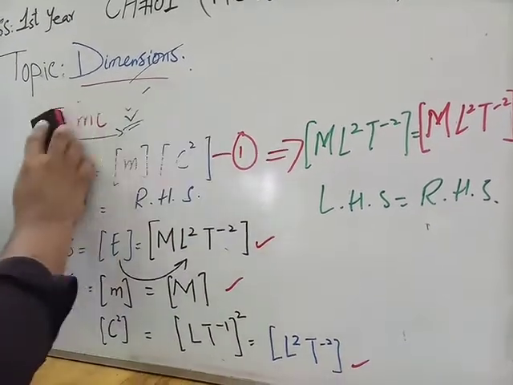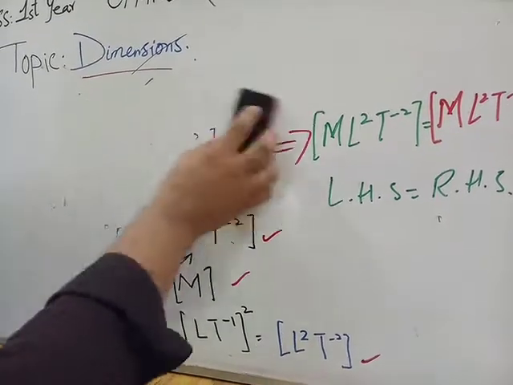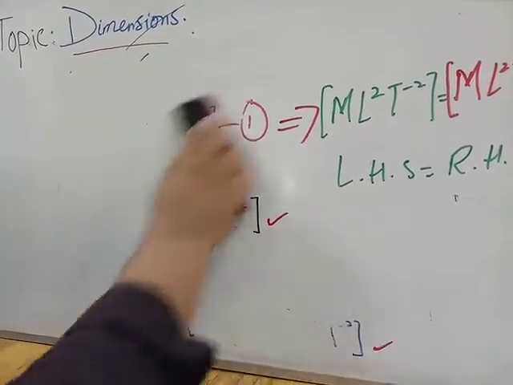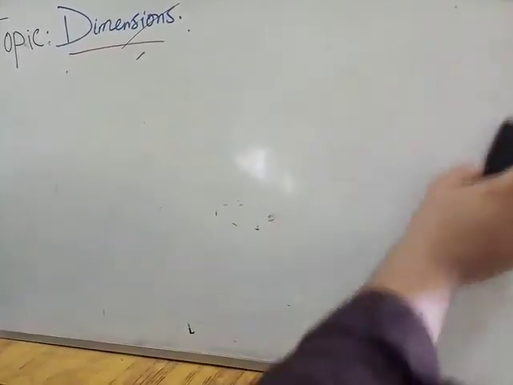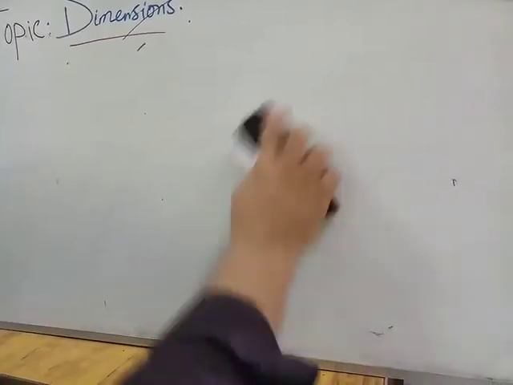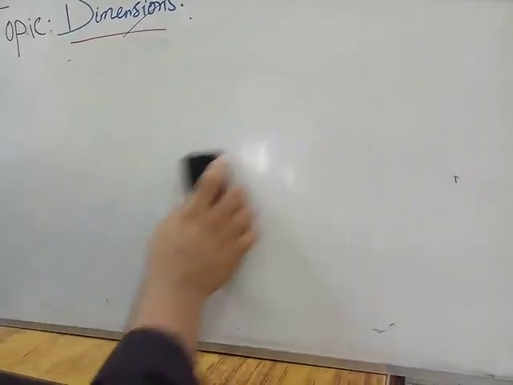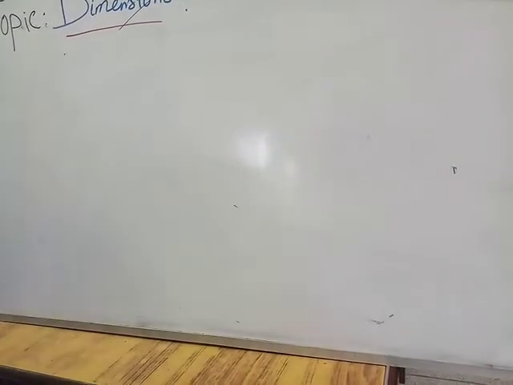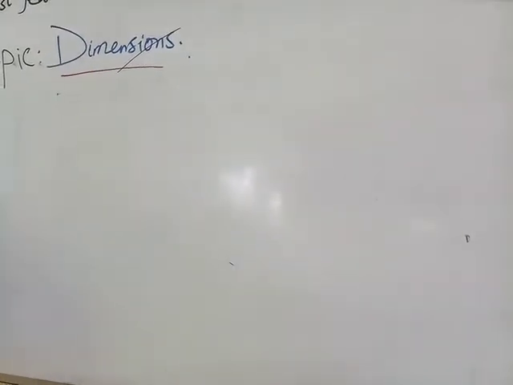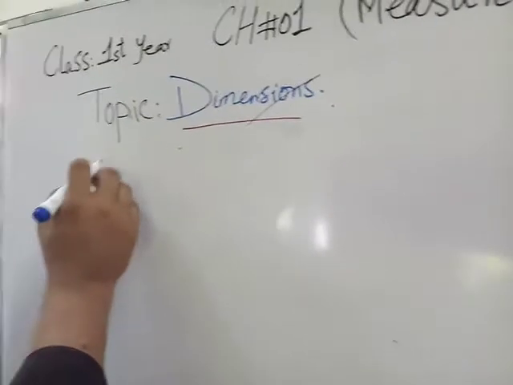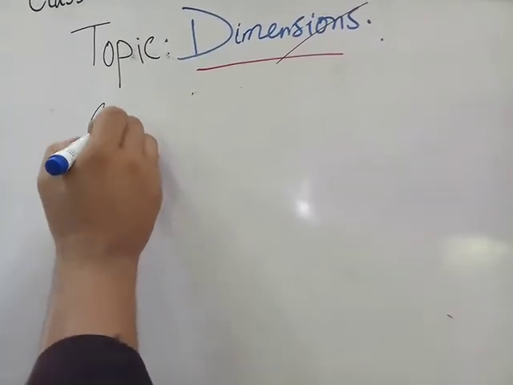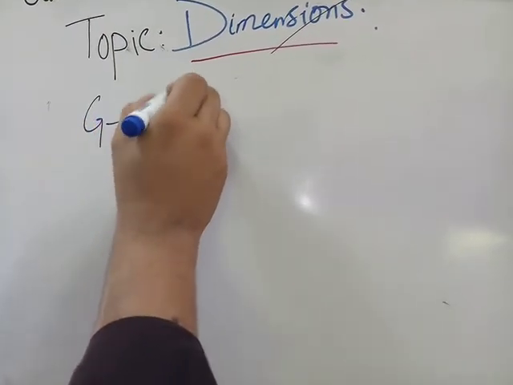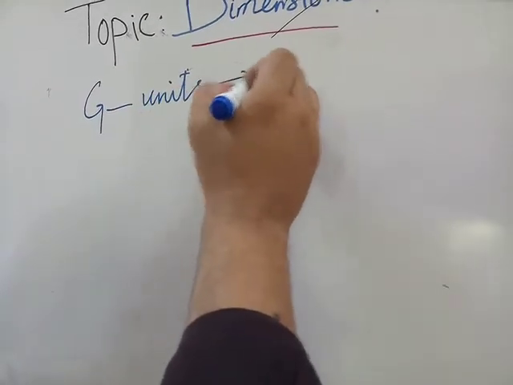Next example, which is in your exercise: find the units and the dimension of G, that is the gravitational constant.